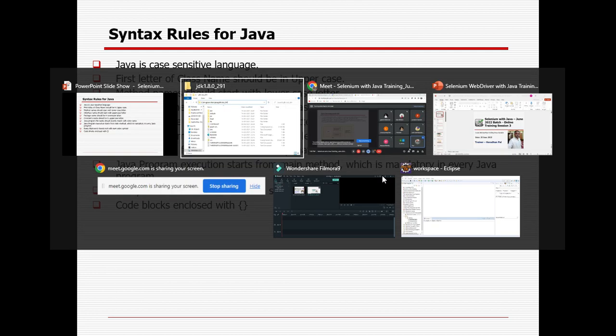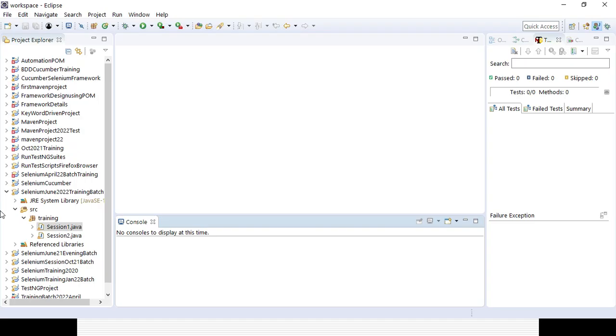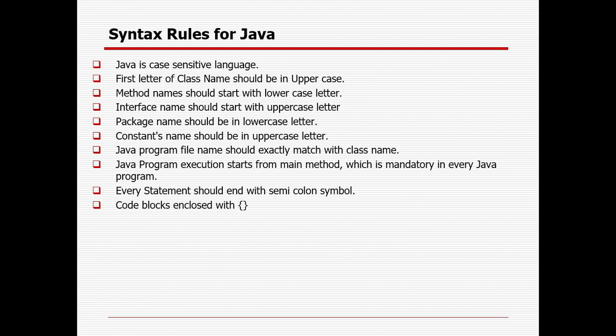You already saw, right? If you want to create something in the project, here in the project, we are creating the project name in uppercase, then the package is in lowercase, and the class in uppercase. So that is the convention we need to use in real time as well, because that is the generic convention of Java, right? Constant names, in case you declare something, should be uppercase. The Java program file should be named exactly the same as the class name, in case something is generated.